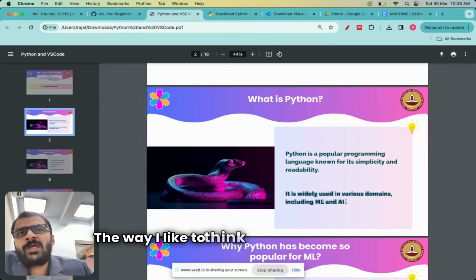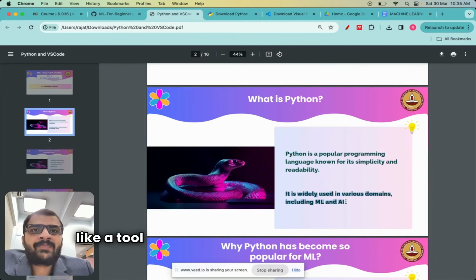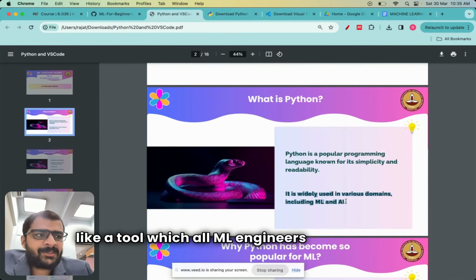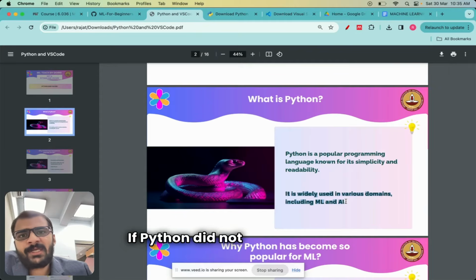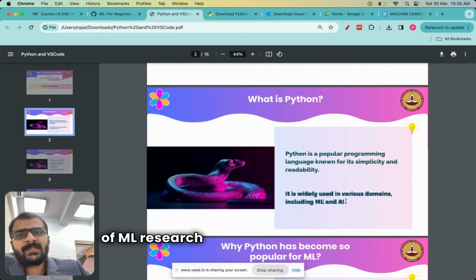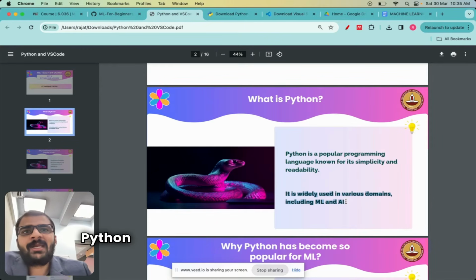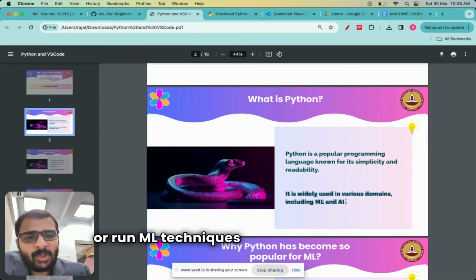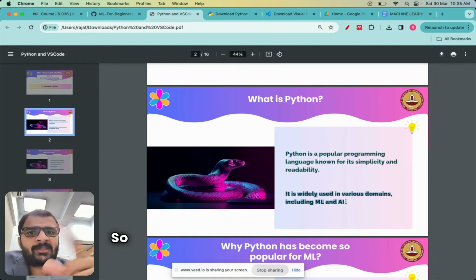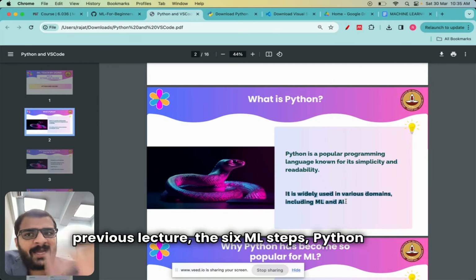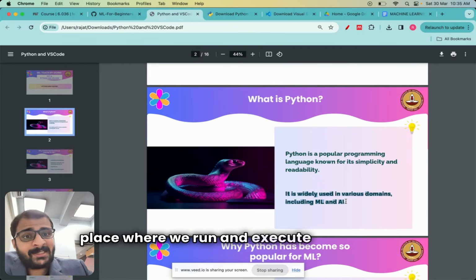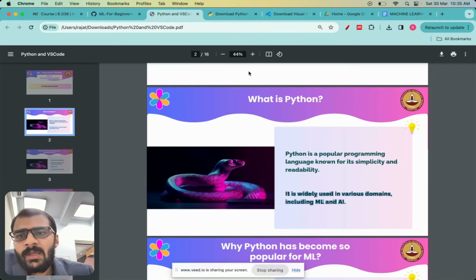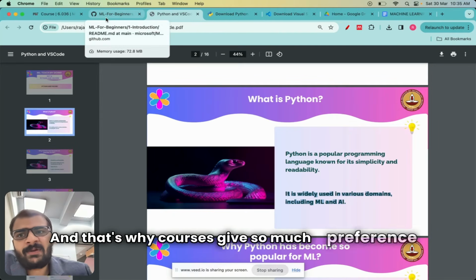The way I like to think about Python is it's like a tool which all ML engineers should have. If Python did not exist, the pace of ML research would really slow down. Python has really made it easy for engineers and students like us to run ML algorithms or ML techniques on our own laptops. So the six steps which we saw in the previous lecture, the six ML steps, Python is the place where we run and execute those steps. And that's why courses give so much preference to it.